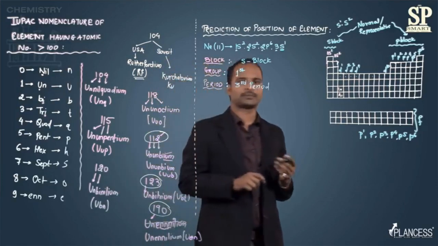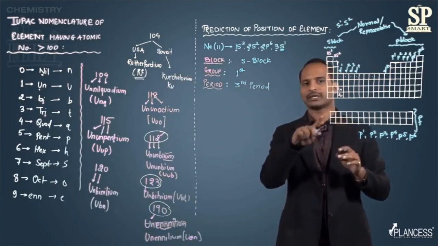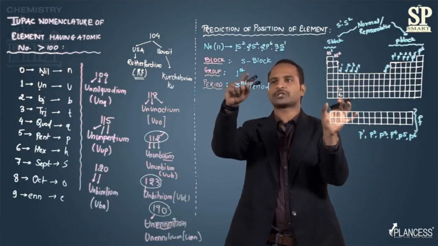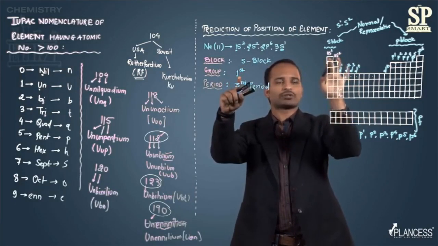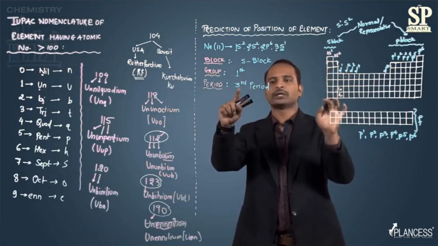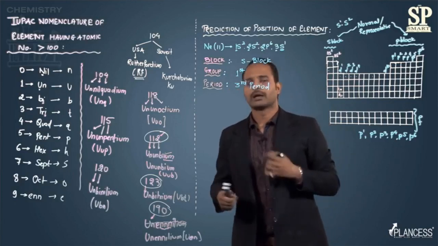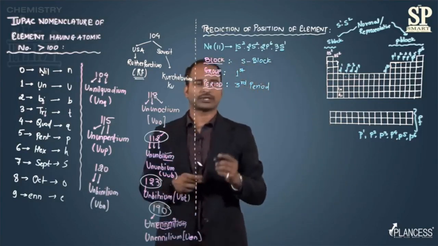So now let's see where sodium is in the periodic table. It belongs to S block, which means I have to concentrate only on this area. In S block also it belongs to the first group of the periodic table, that is only here, and the third period. Third period means here, so sodium belongs to this point. After sodium, the next